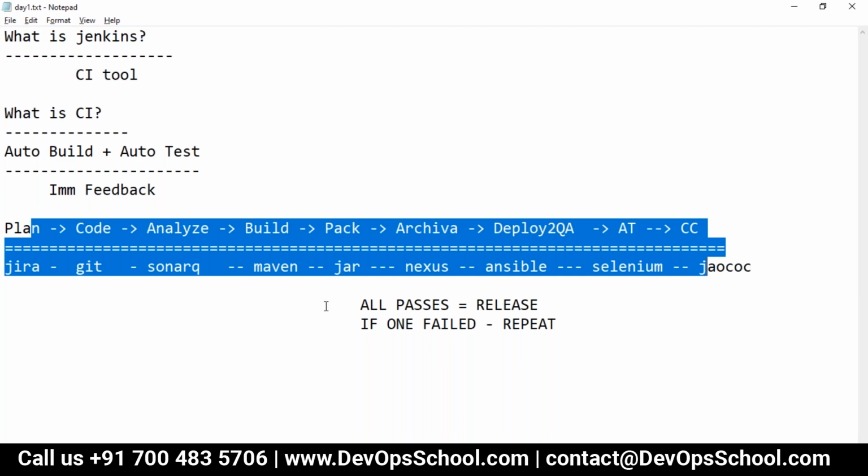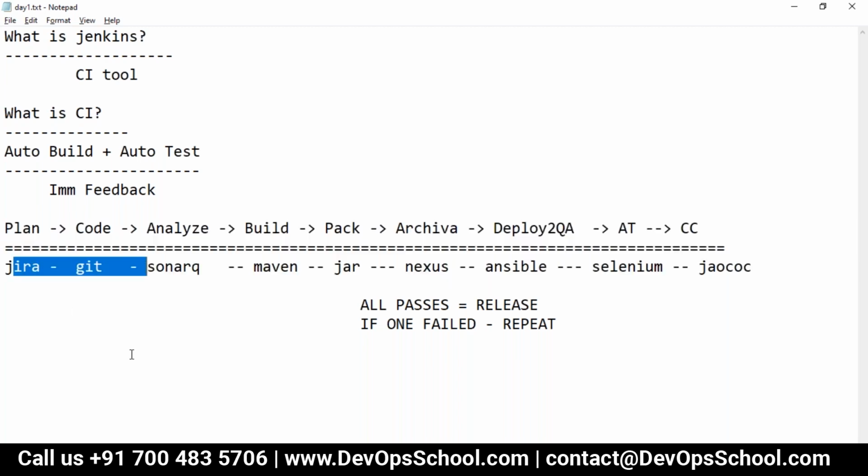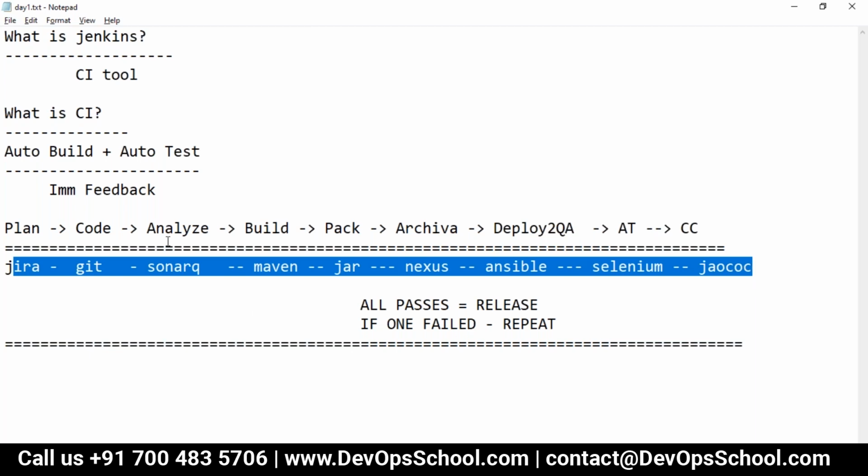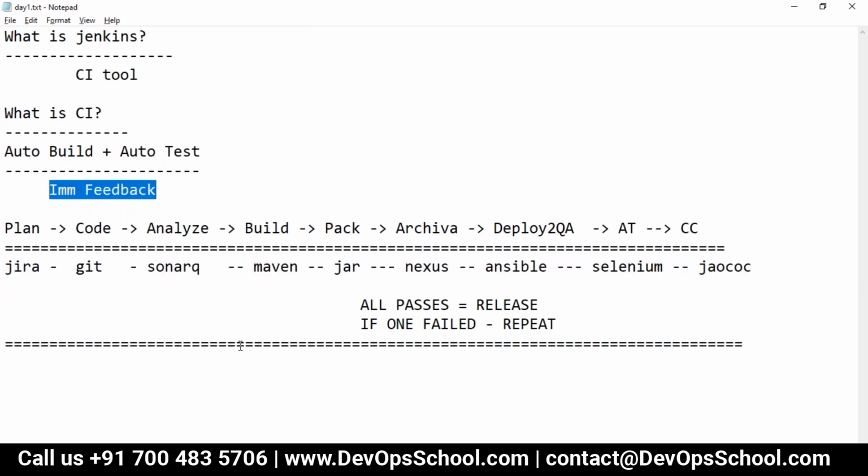Okay. So now guys, here we have so many tools. So what do we need here? Think simple. We need one particular tool which can integrate with Jira, with Git, SonarQube, Maven, Jar, Nexus, Ansible, Selenium, Jacoco, which can integrate with everything. And at the same time we get the feedback, and at the same time you can schedule. So do we have any tool for that which can help you to build the continuous integration?